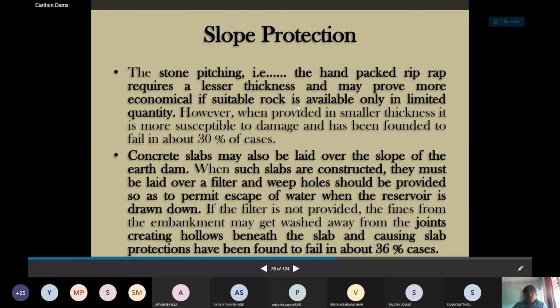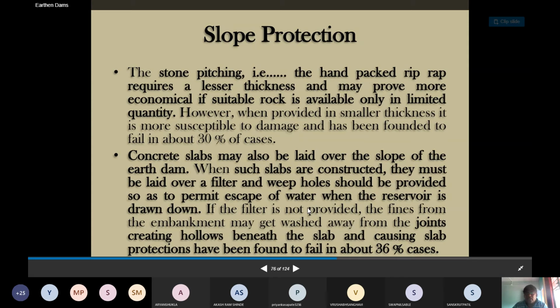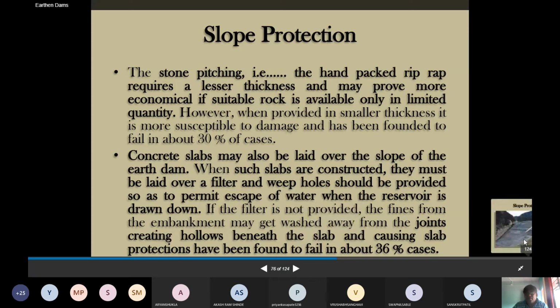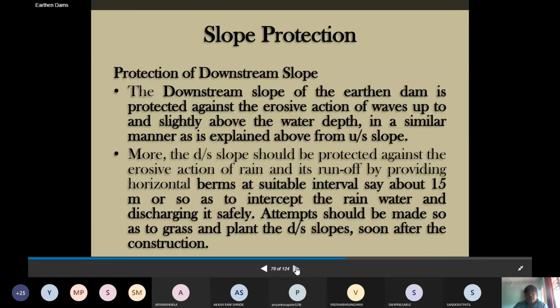The stone pitching, hand packed riprap, requires lesser thickness. Instead of the stone pitching, in some cases you prepare concrete slabs or precast members which are laid over the slope of the dam. Such slabs must be laid over the filter, with weep holes to permit the escape of the water. If the filter is not provided, then fines from the embankment may get washed away through piping and through the joints, creating hollows beneath the slab. Slab protection has been found to fail in about 36% of these cases. So this is the slope protection part. See here how the slope is protected, particularly for the earthen dam.